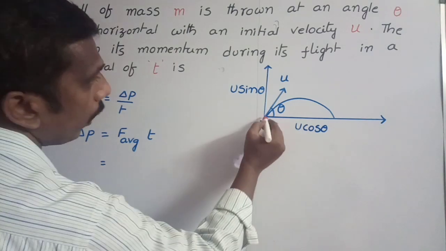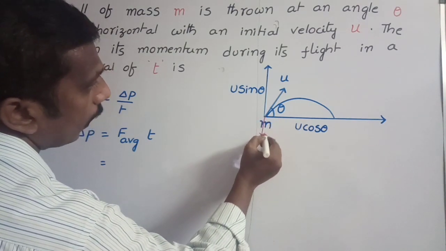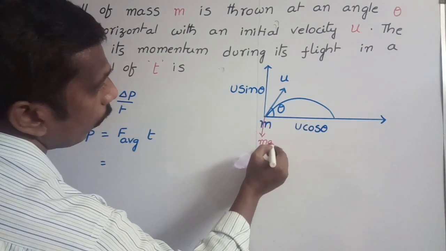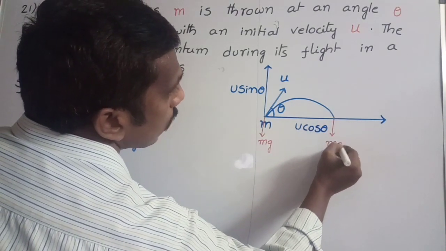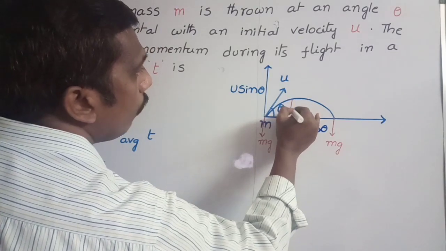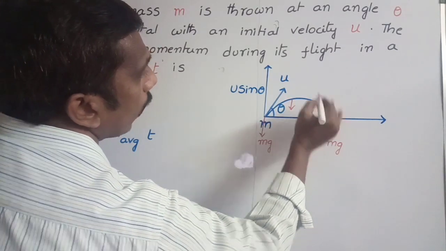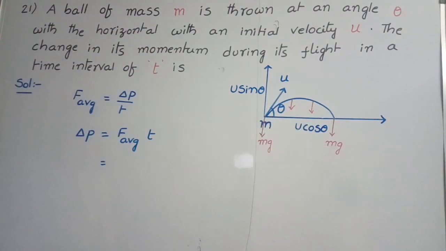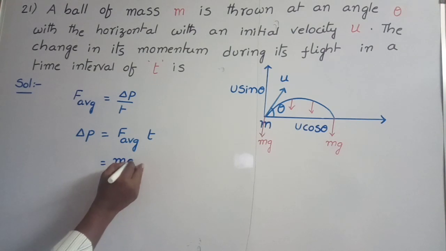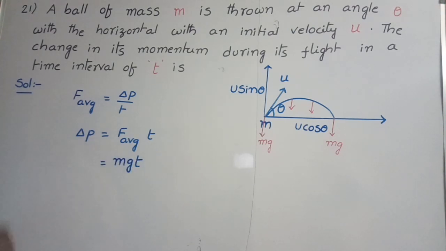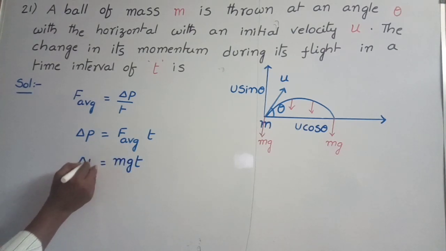At any point, from the starting point to the ending point, only gravitational force acts on the body, vertically downward. So, the average force acting on the body is mg in a time interval t. This is the change in momentum, delta p.